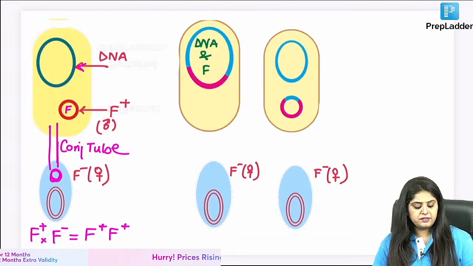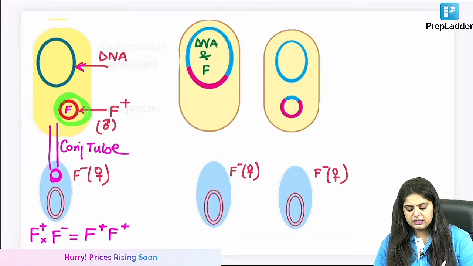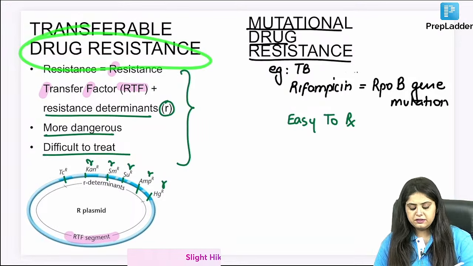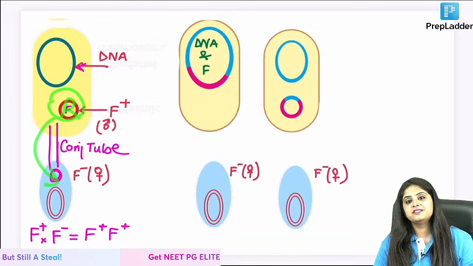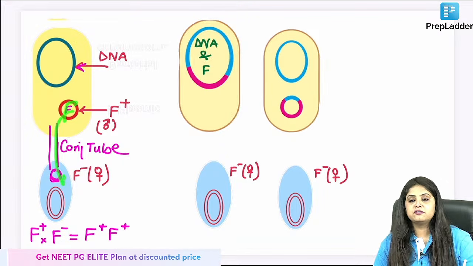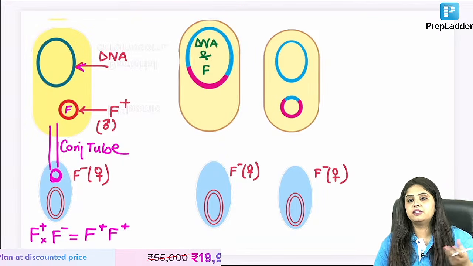This we studied. Now, ma'am, it was fertility instead of F, why are you talking about this? You were teaching us resistance. Instead of F, if I write R, it's the same thing. Now I'm transferring resistance. If they write F, they are transferring fertility. If they are writing R, I'm transferring resistance.